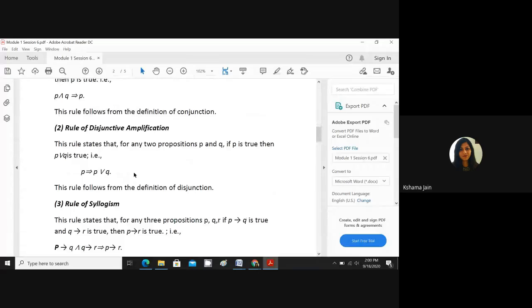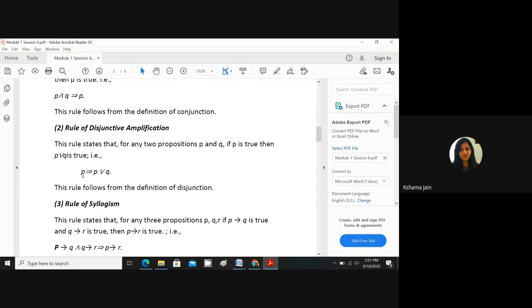Next comes rule of disjunctive amplification. Rule of disjunctive amplification says if P is true, then P or Q is true. Very important, you need to understand. If suppose any true proposition you are having, and you take disjunction with any other proposition, the answer will come true. You need to remember what is disjunction connective. In the disjunction truth table, we have false only in one case, when both propositions are false. Otherwise, every time it's true.